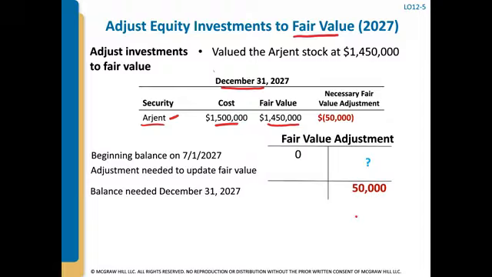So we need an adjustment to reduce this investment by $50,000, and we're going to do that using the fair value adjustment account. This is an asset account, and it's added to the investment account on the balance sheet. The beginning balance of this fair value adjustment on 7/1 was 0, and the balance that we need on 12/31 is a credit of $50,000.